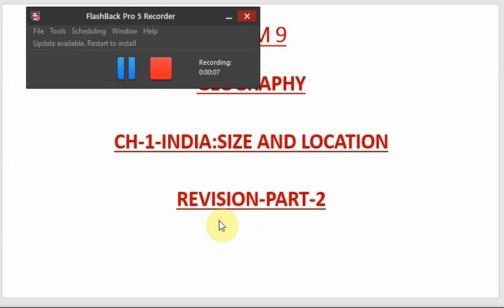Now in this class we are going to discuss the revision of chapter number 1, India size and location. We have already covered a few portions in the previous revision class. Now the remaining portion will be covered today. So let's begin.